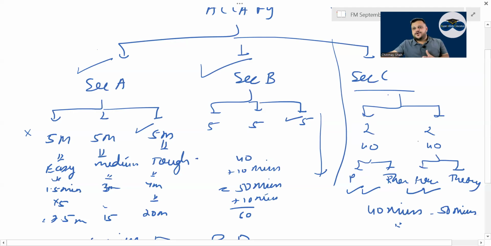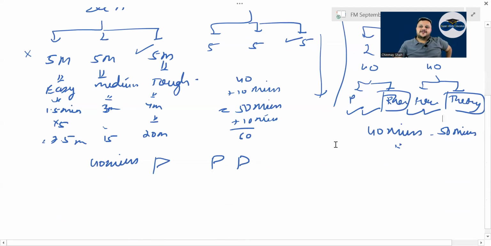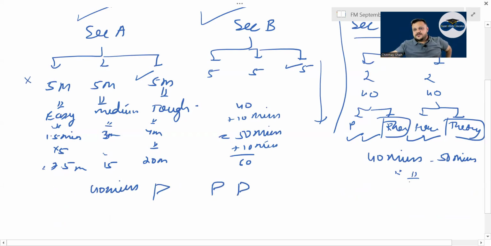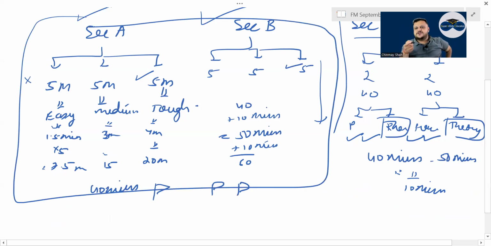Then once these two practical questions are done and you are very confident about them, let's say you have 60 and 20 to 25 more, that means 85 marks are done. 15 marks of theory is remaining. By the time you are writing the practical, your brain will still keep on working on those flags. So take another 10 minutes here and go through all the Section A and B questions, every question that is there, and especially all the flagged questions. Remove the flags, and then in the last 20 to 25 minutes, write all the theory. Till the last minute, write the theory.